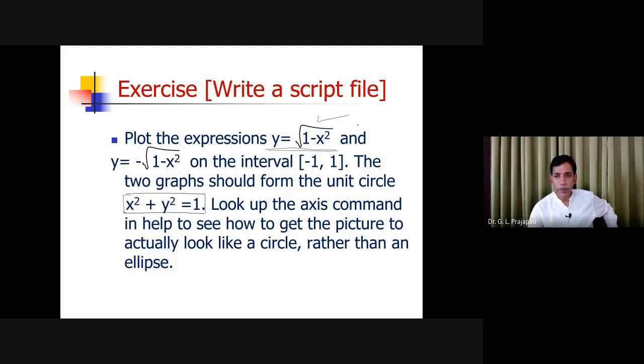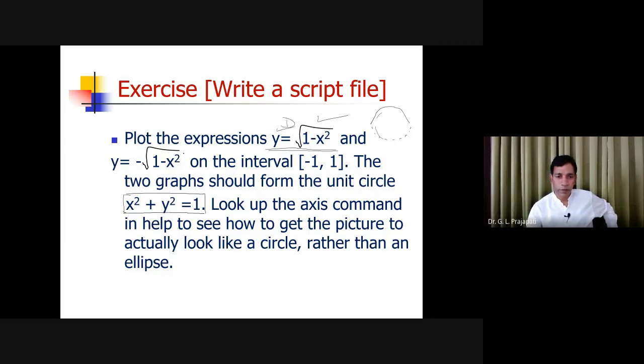Then you have plotted for the x and y, say for example, for this positive side. Then this is the next plot actually. In the same figure window, in the same graphics area, you are going to construct the two plots. So this is the 1 minus x square and negative side. So negative values will come like this. So it will look like the circle. So actually you are plotting the two.